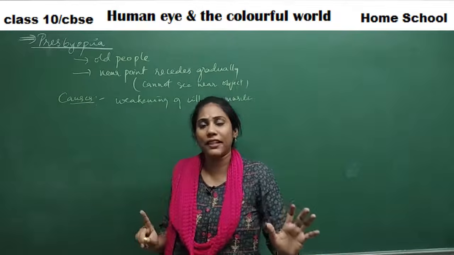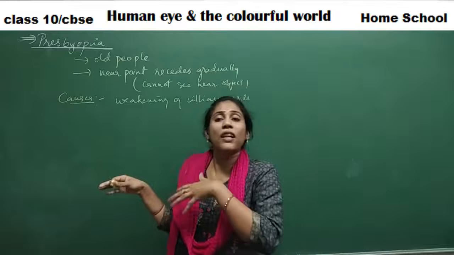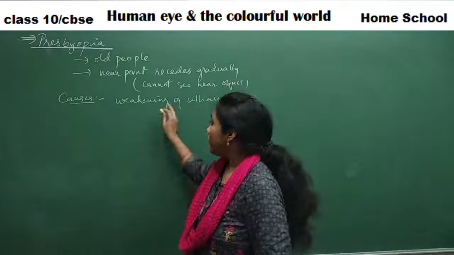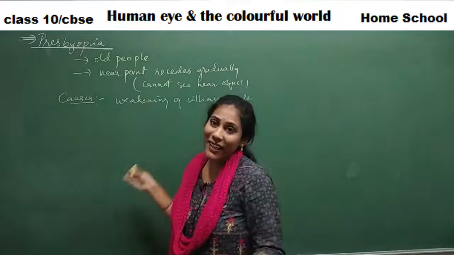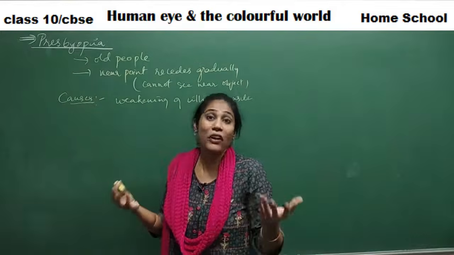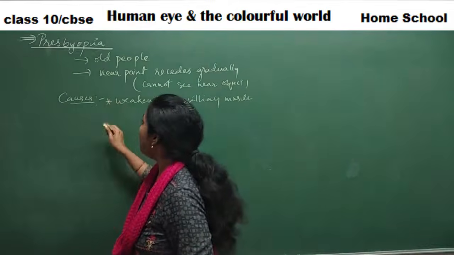That duty is done by the ciliary muscles. Only when you make the lens thin or thicker can the focal length increase or decrease so the image is formed on the retina. If the ciliary muscles become weak, the change in the shape of the lens will not occur, right? So that is the first problem.